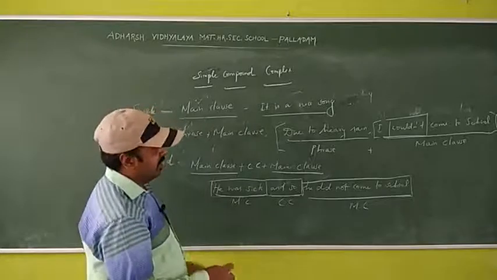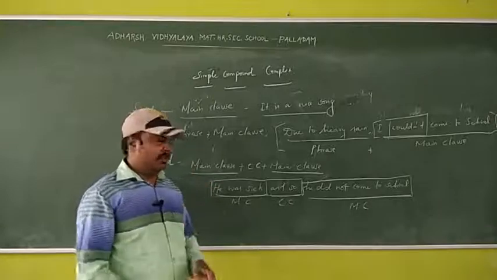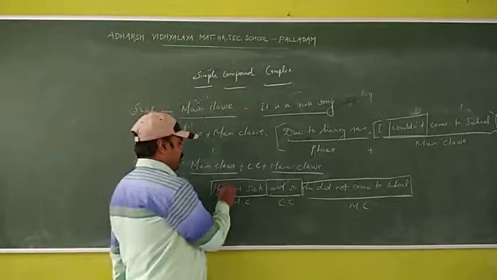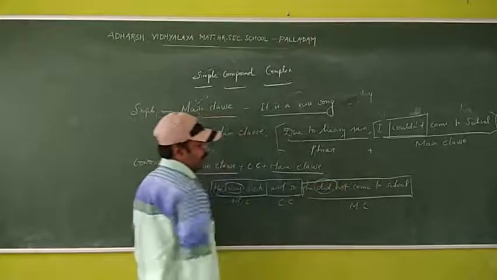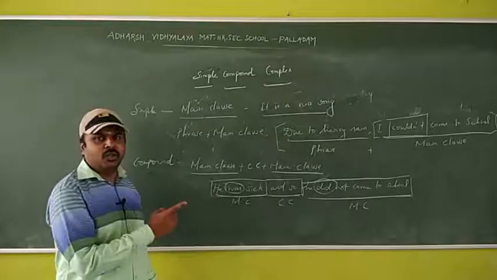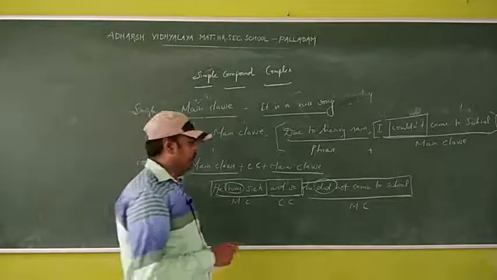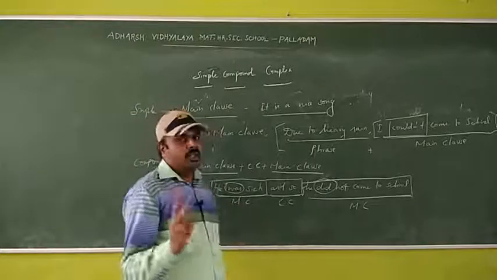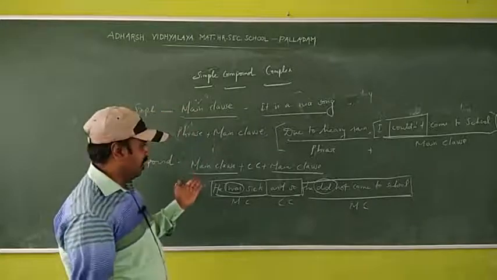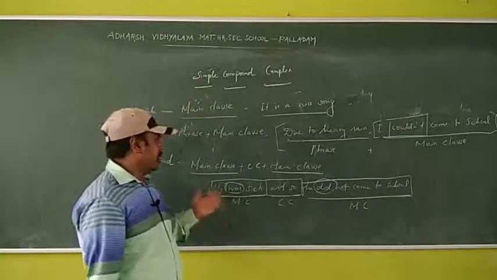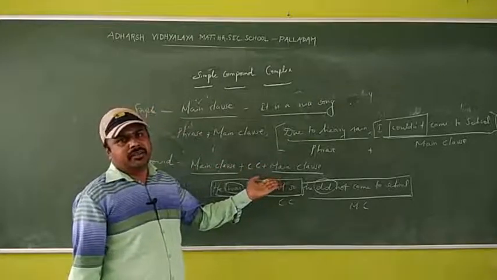So what I said, in a simple sentence structure it has only one finite verb. But in a compound sentence, two finite verbs: was is past tense, and also did. Two sentences, two finite verbs. There is only one structure in a compound sentence: main clause, coordinating conjunction plus main clause.